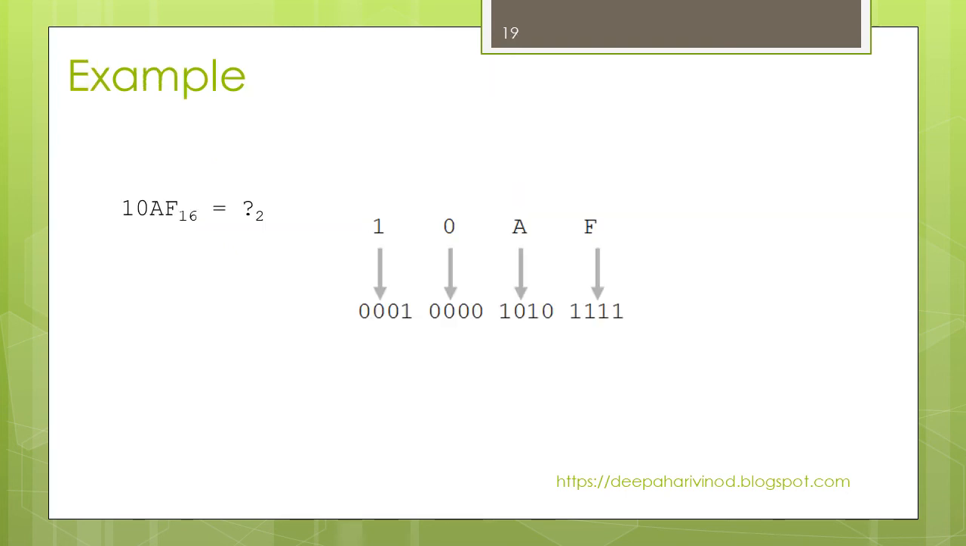Here a hexadecimal number is given and we need to convert it to binary. I have written the same number, 10AF. F is 15, and 15 in binary is 1111. A is 1010, that is 10. 0 is 0000 and 1 is 0001. All should be written in 4 bits, because the maximum we require to represent a hexadecimal digit is 4 bits. So this is the answer.